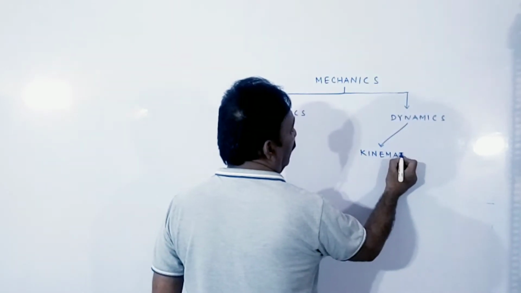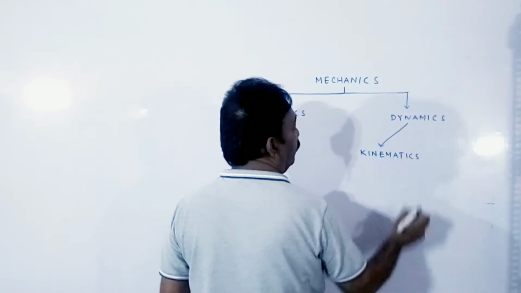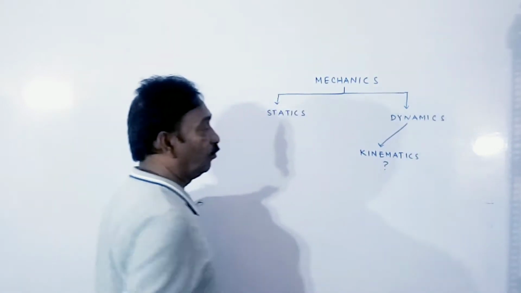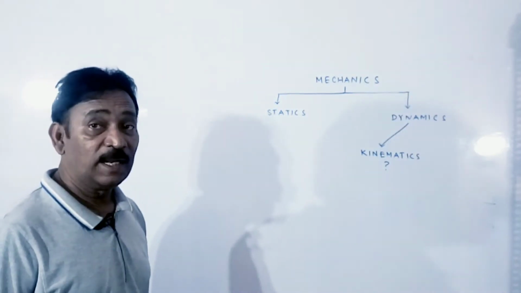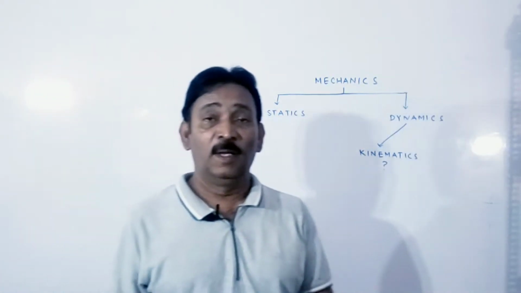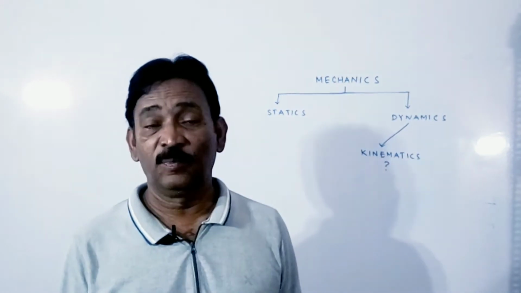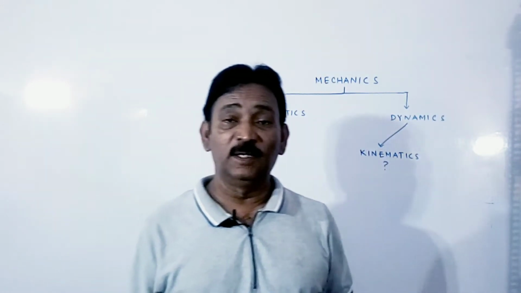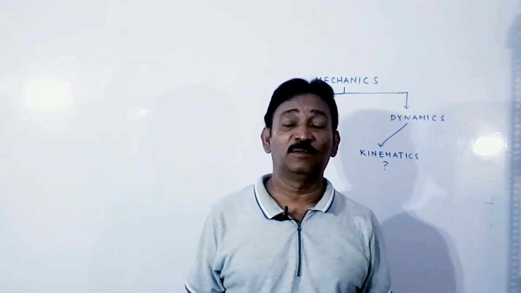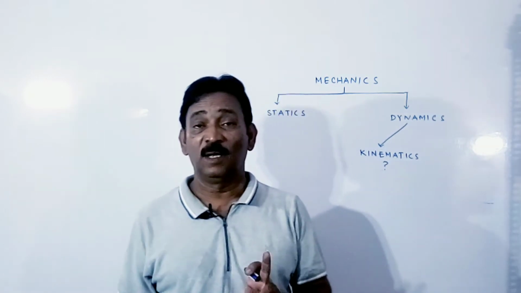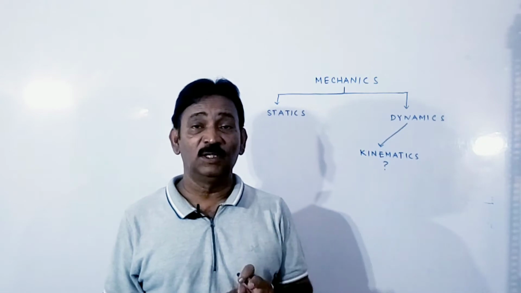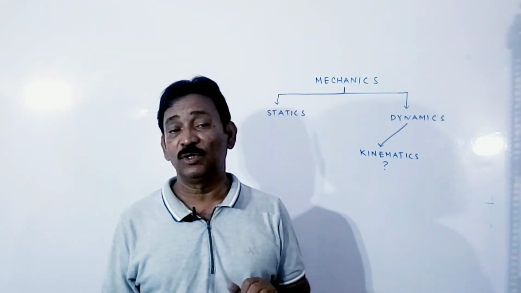With the kinematics. Here we have to understand what kinematics is. Kinematics is the branch of physics which deals with the motion of the bodies without the reference of cause of motion. It explains us about the motion of the bodies without the reference of cause of motion.